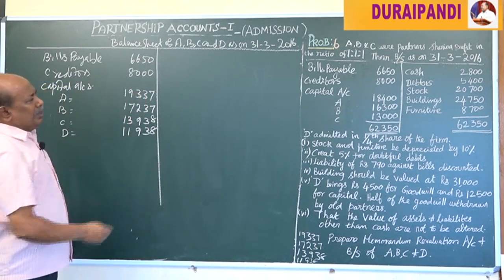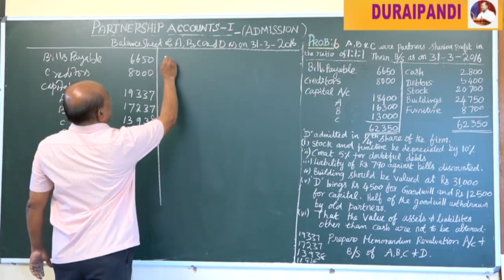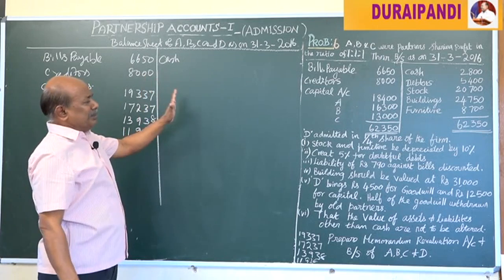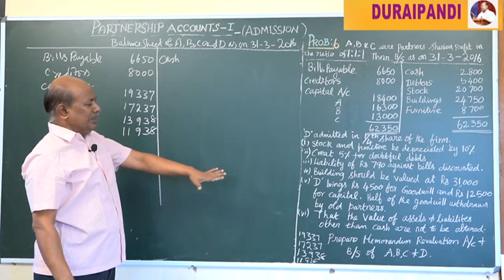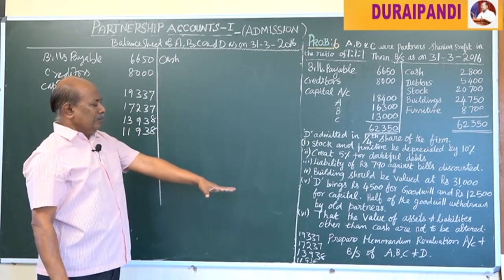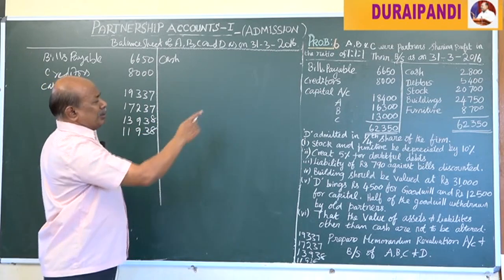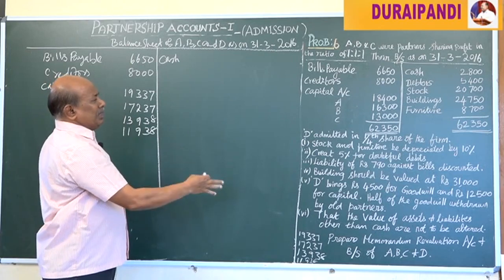Next we have to write the asset side, cash account. Only cash has to change, other values will not change in this problem, because we should prepare the memorandum revaluation account. So cash alone is to be changed.